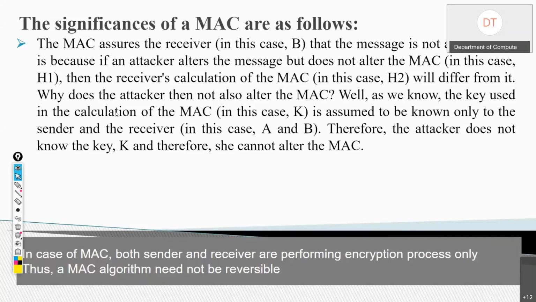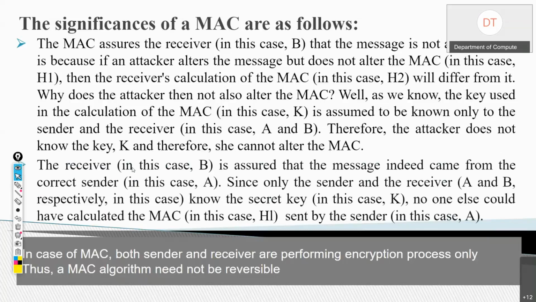So why can the attacker not alter the MAC? That is what I have already told you, that MAC requires K to be known. Now K is the symmetric key. This key is known only to A and B. So the attacker is not having the key and therefore he cannot alter the MAC. He can alter the message, but cannot alter the MAC.